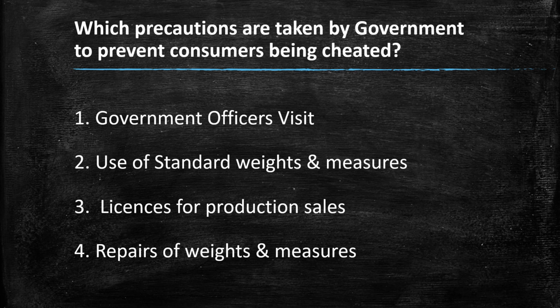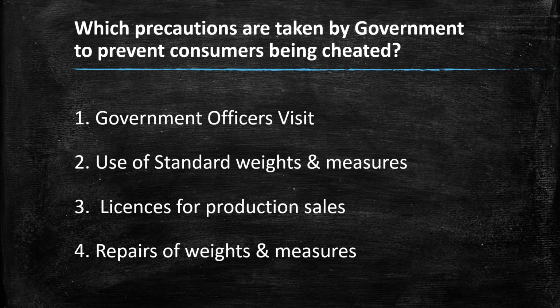Next is, which precautions are taken by the government to prevent consumers from being cheated? See children, the government is taking a few precautions to prevent consumers from being cheated. First one is, government officers visit different places from time to time and they find out whether the weights and balances being used in that area are proper or not.